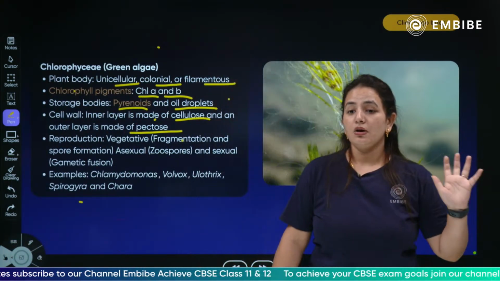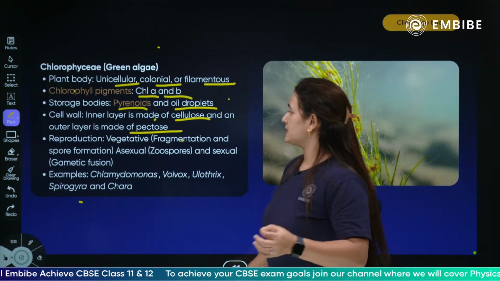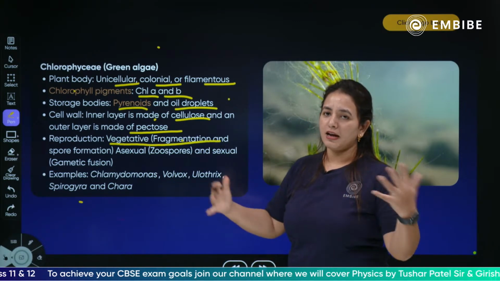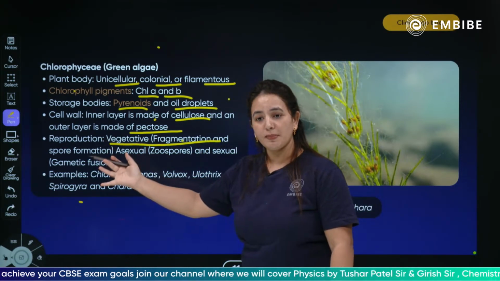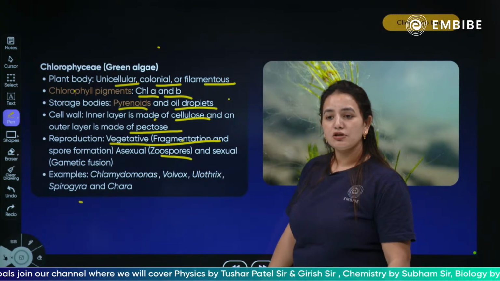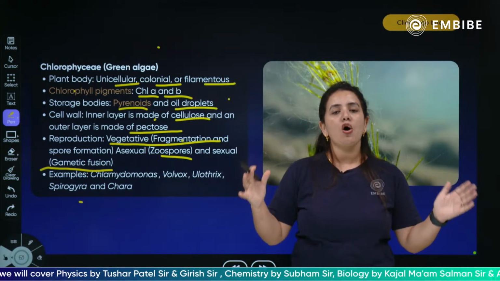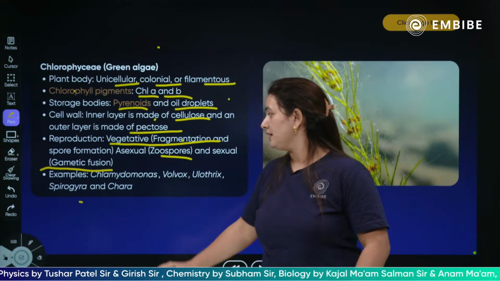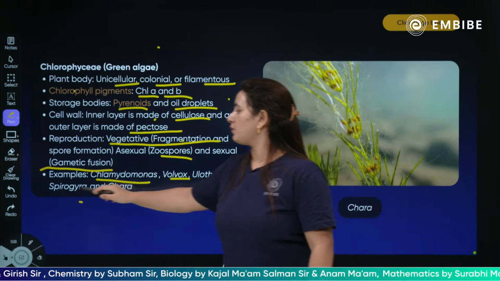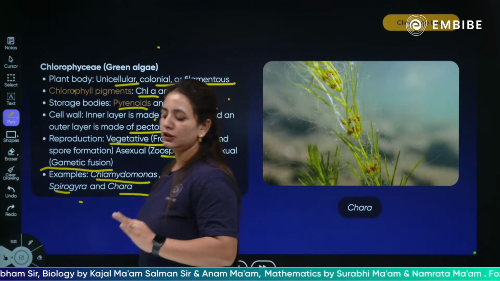Always remember. Okay. The method of reproduction in the chlorophyll is that they can reproduce through vegetative fragmentation and of course spore formation. Asexual is through zoospore formation and sexual through gametic fusion. And the examples of chlorophyll are Chlamydomonas, Volvox, Ulothrix, Spirogyra and Chara. These are the examples of the chlorophyll.